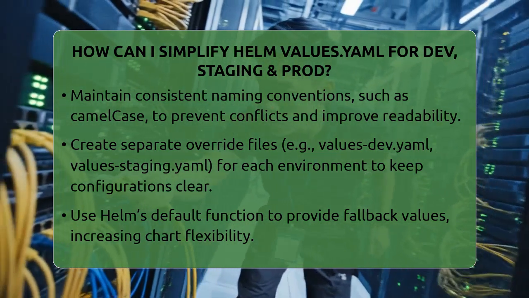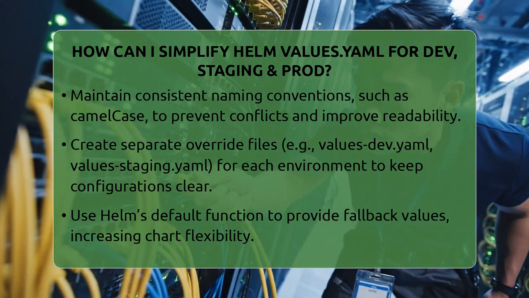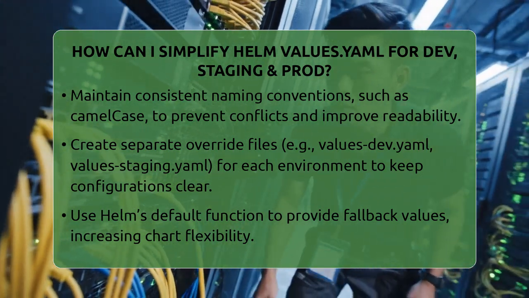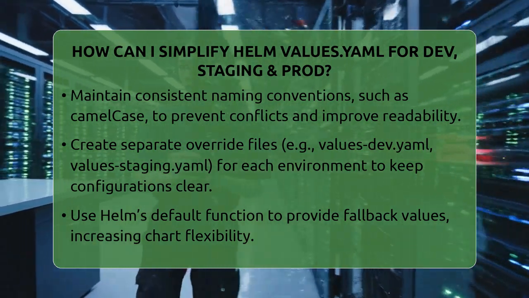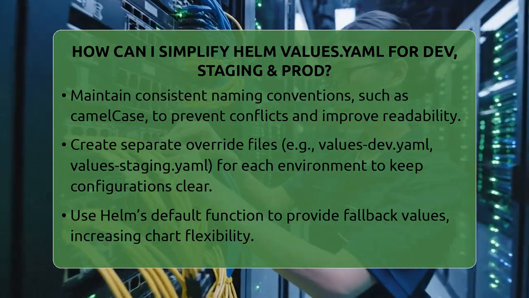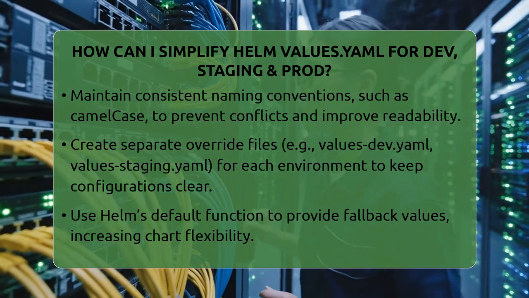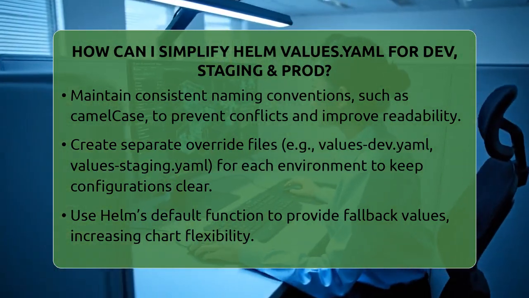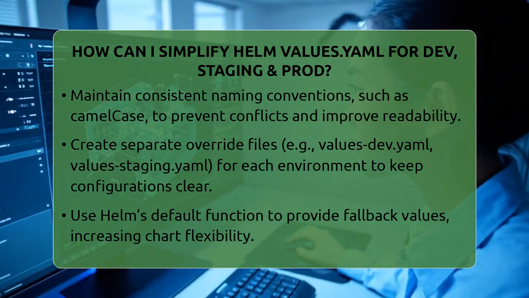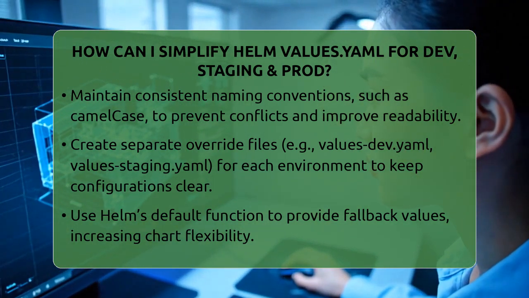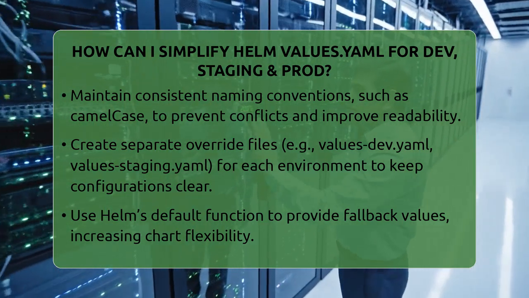Create separate override files for each environment. Instead of one big Values.yaml, have files like values.dev.yaml, values.staging.yaml, and values.prod.yaml. These files should only contain values that differ from the defaults. When deploying, specify the right file with the values flag. This keeps your main Values.yaml clean and your environment settings clear.